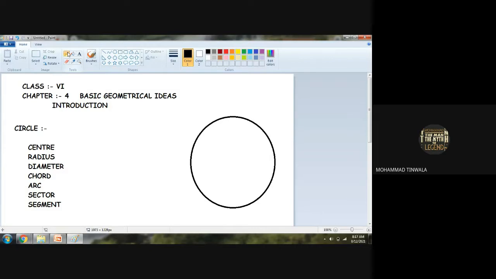Can anyone tell me? No, sir. Can I say a circle can be formed with the help of a center point, and with the help of a rounder and pencil?